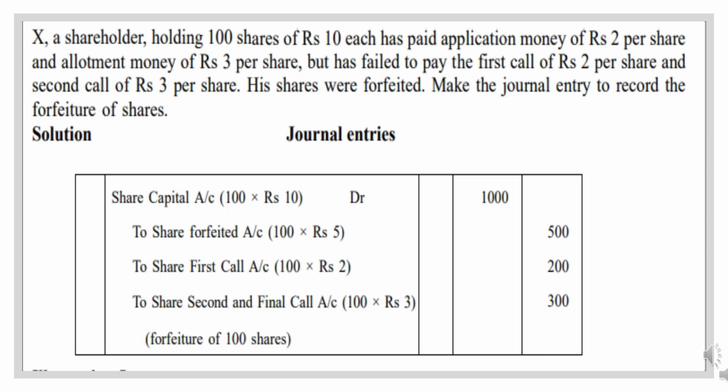So how much totally? 5. So 100 into 5 will be 500. Now to share first call, how much is your first call money? 100 into 2, 200, and the second call money is rupees 3, so 100 into 3 will be 300.